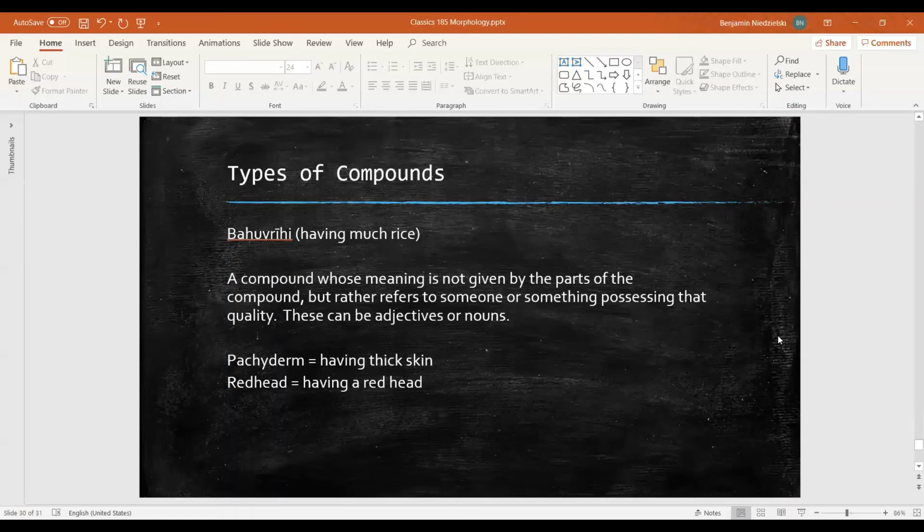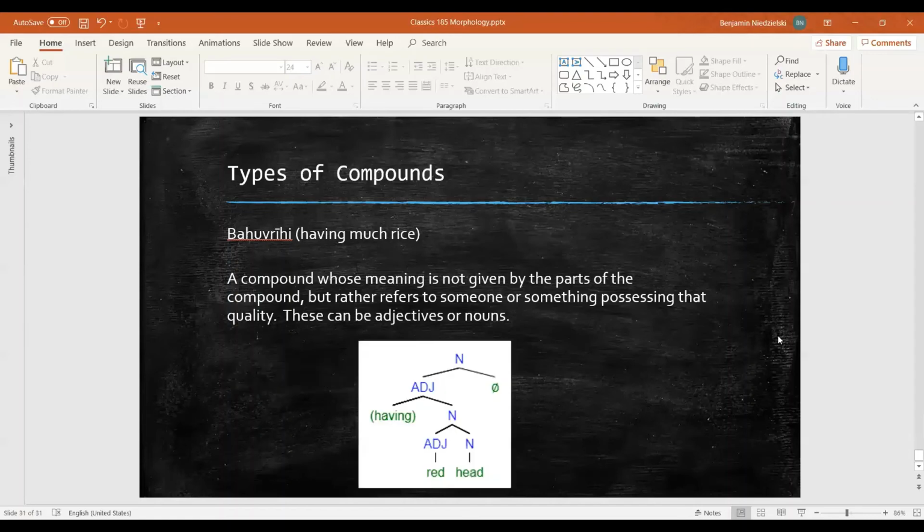Let's look at our tree. We'll use redhead as an example. We start with a Tatpurusha. Head is a noun and gives a part of speech to this small subtree, redhead. But in English, we have to add an extra step, this unpronounced empty morpheme, having, that turns our noun into an adjective.